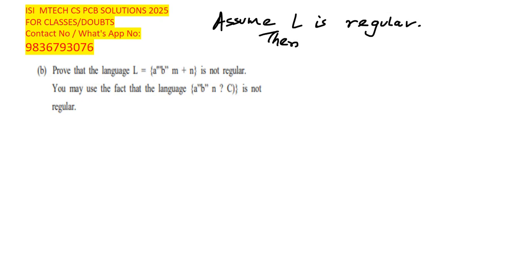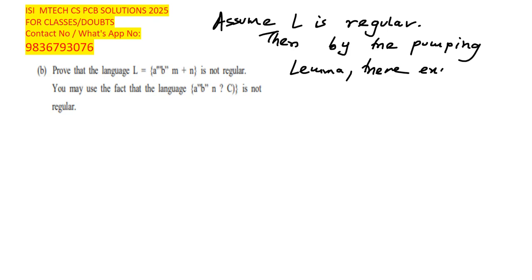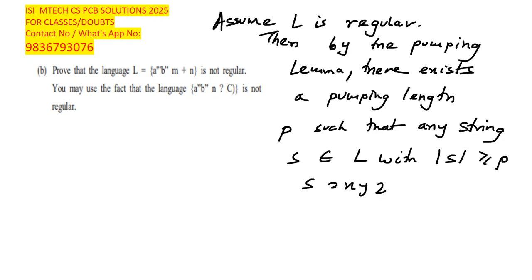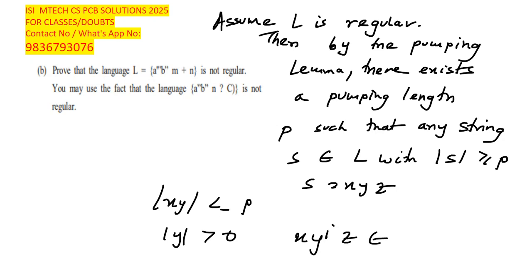Okay, then by the pumping lemma, there exists a pumping length P such that any string s in L with length at least P can be written as S is equal to XYZ, satisfying the conditions: length of XY is at most P, length of Y is greater than 0, and XY to the power i Z is in L for all i greater than or equal to 0.